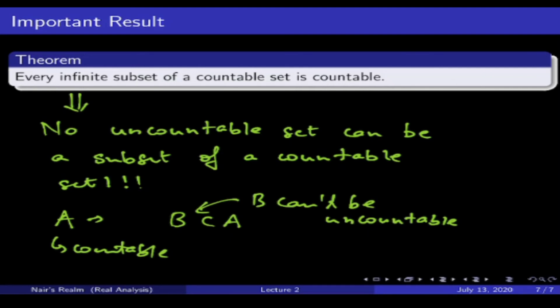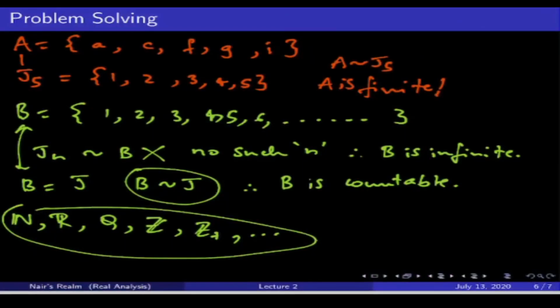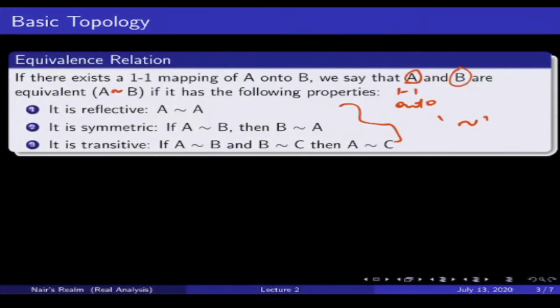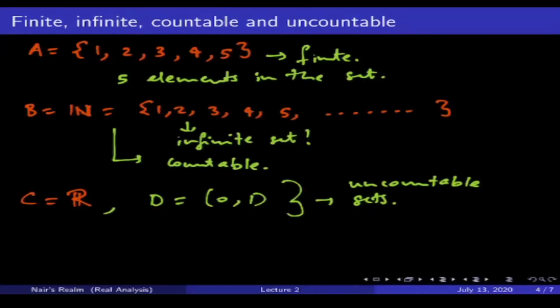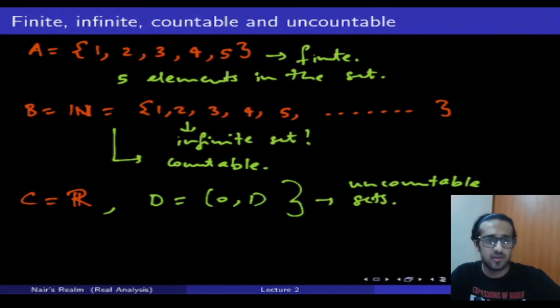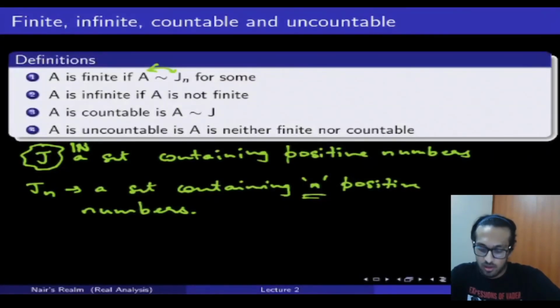So just to summarize what we did today, we spoke about what an equivalence relation was. That was just a definition, or equivalent sets. Then we spoke about what finite, infinite, countable and uncountable sets were. I gave you the formal definitions, and I spoke about how J and J of n are sets that we already know. J can be thought of as nothing but the set of natural numbers. J of n is nothing but a set containing n positive numbers.